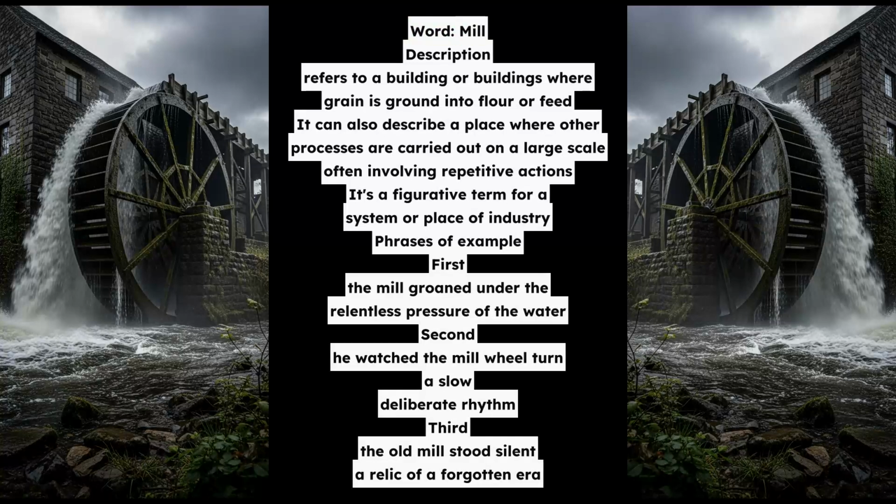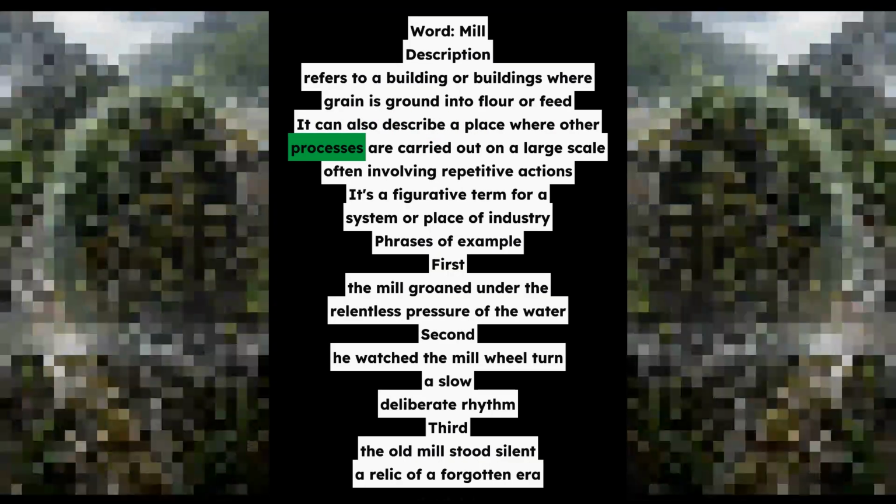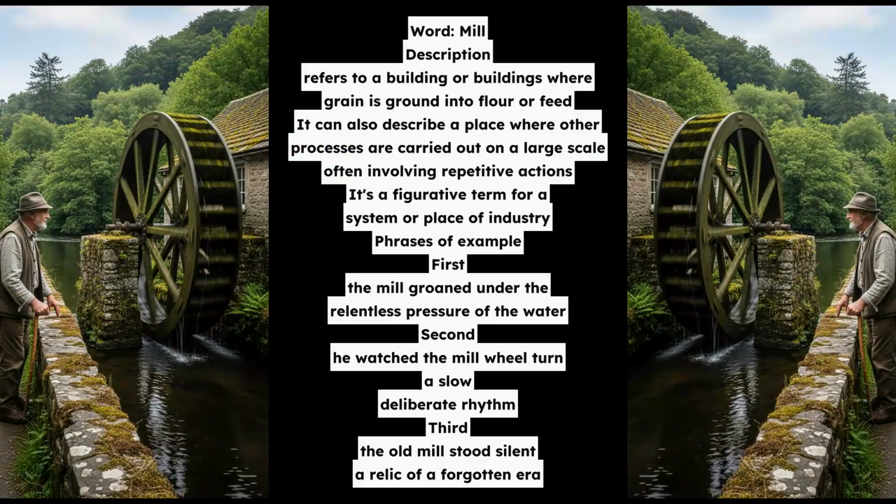Word: mill. Description: refers to a building or buildings where grain is ground into flour or feed. It can also describe a place where other processes are carried out on a large scale, often involving repetitive actions. It's a figurative term for a system or place of industry.